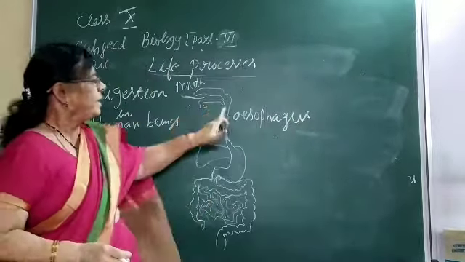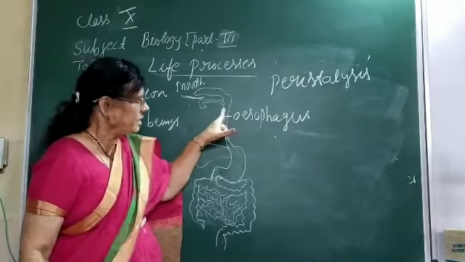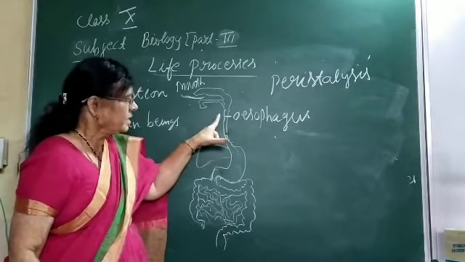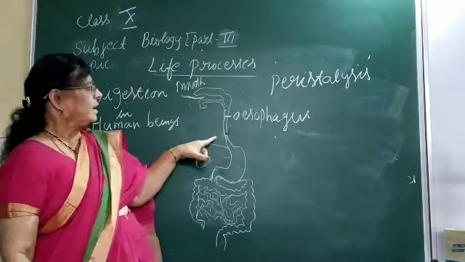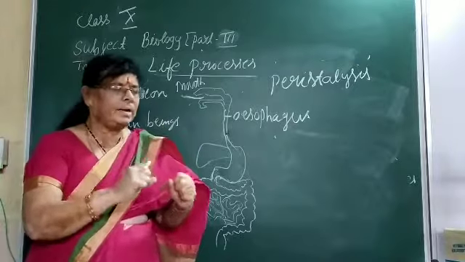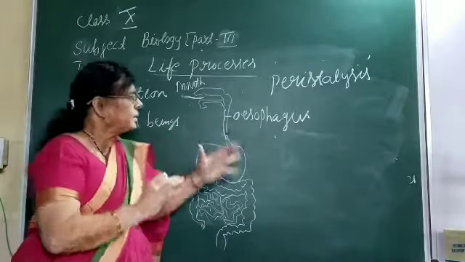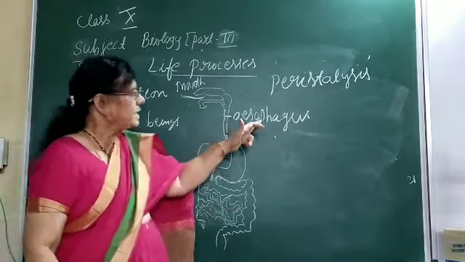How this peristalsis movement occurs is, whenever we swallow the food, the moment it comes to the esophagus, the muscles that are present alongside this digestive tract, also called the alimentary canal, start contracting rhythmically. The rhythmic movement is what is called peristaltic movement.